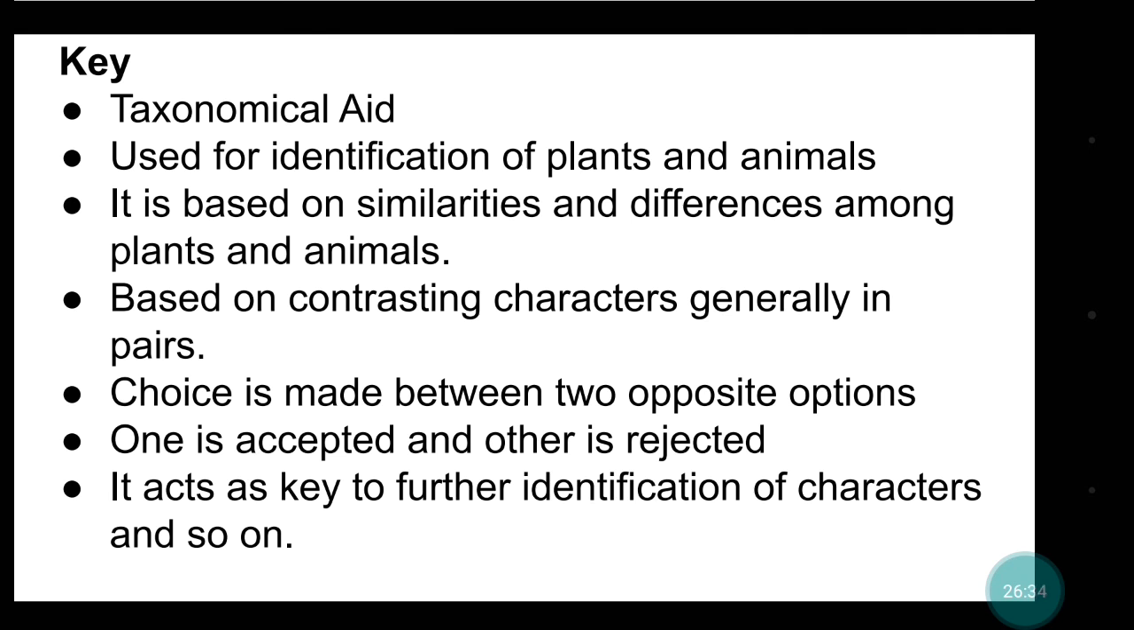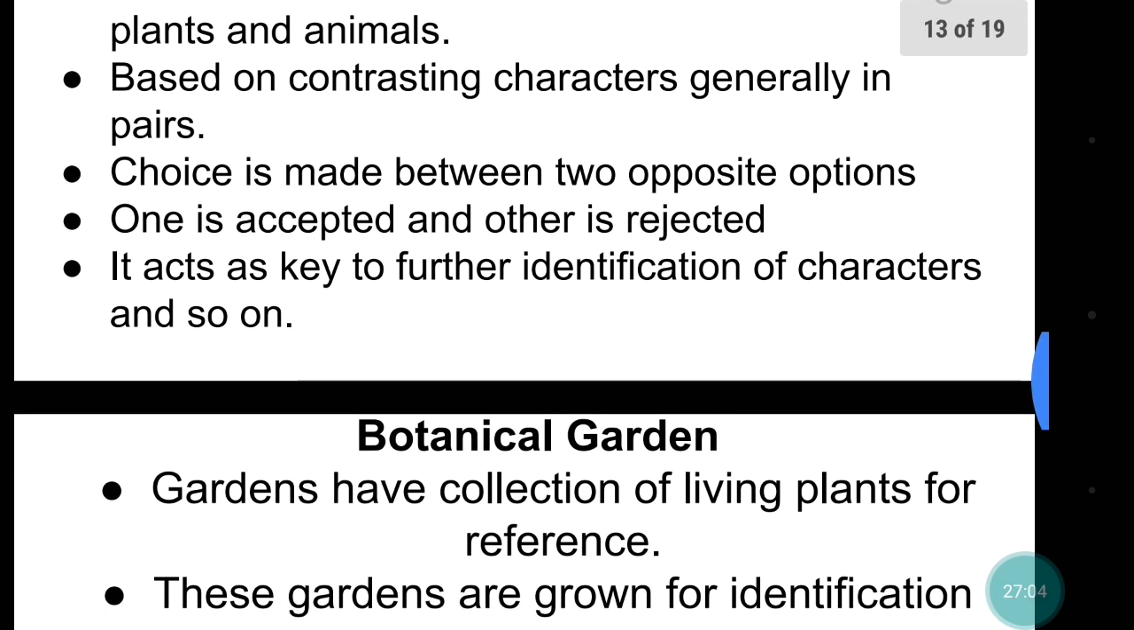Like it will have two contrasting characters, whether it has ears or not. If yes, then go to this page number and proceed. If no, then go to this page number and proceed accordingly. So it will always have contrasting characters, and you will have to make choices between two. You will accept one and the other will be rejected, and in this way you will characterize it and identify it finally.